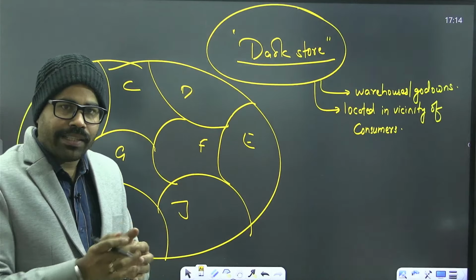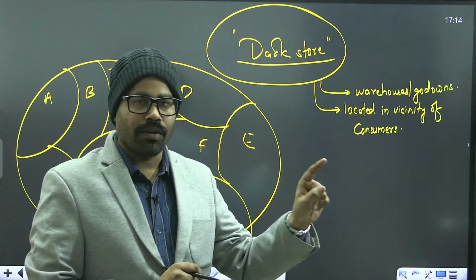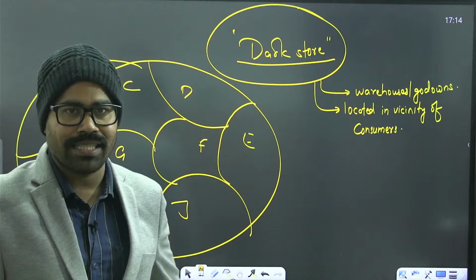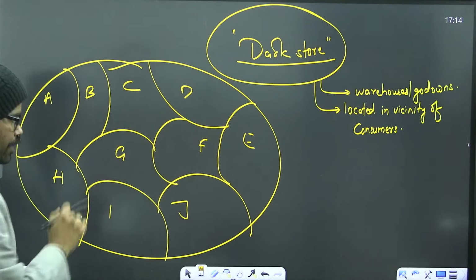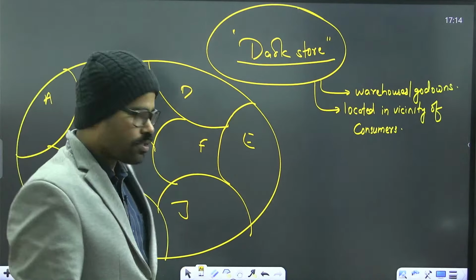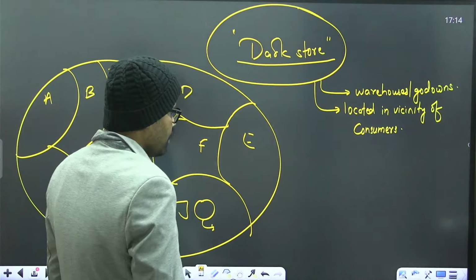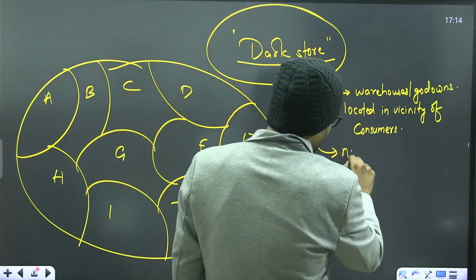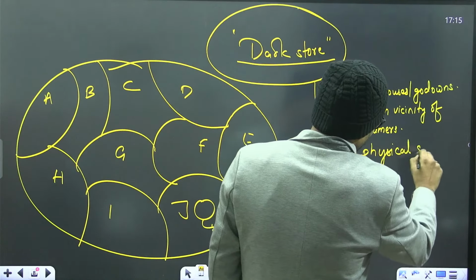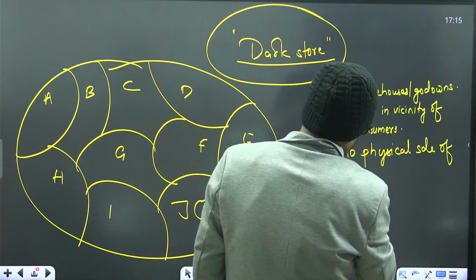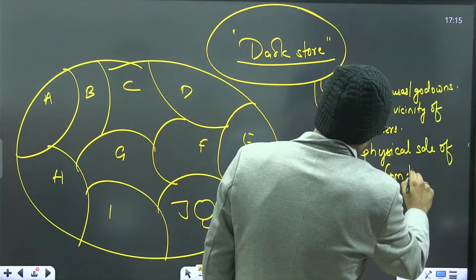Now, what the e-commerce companies are generally doing, they are not having one large store for the entire city. Rather than that, they are having this model that in each of these blocks, they are having a store. You will find no physical sale of goods from these stores.